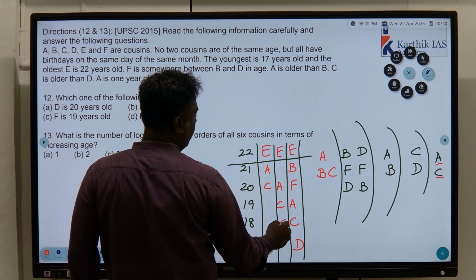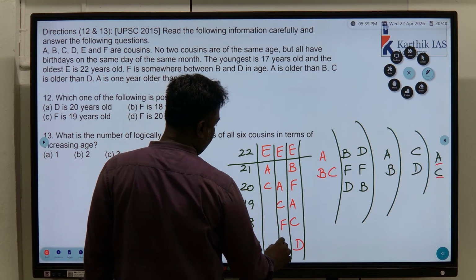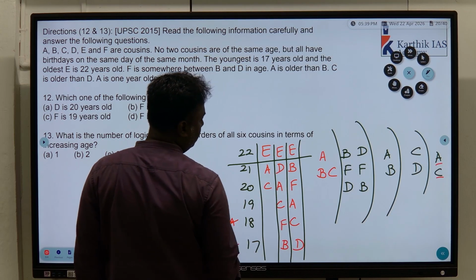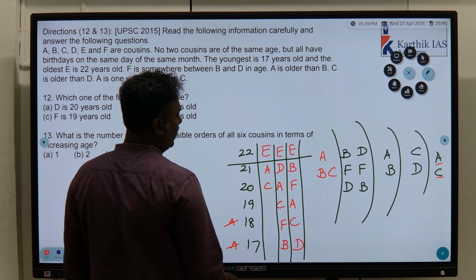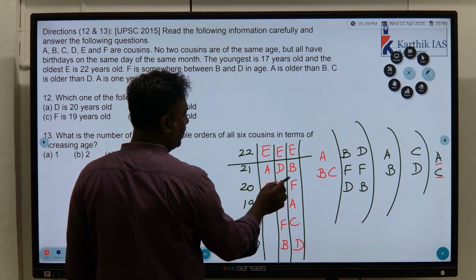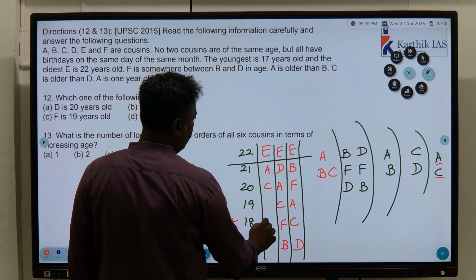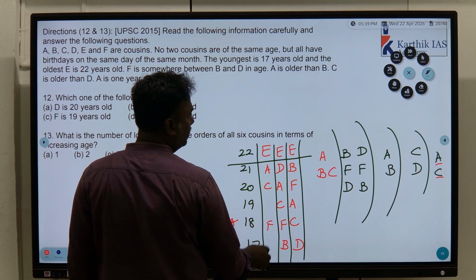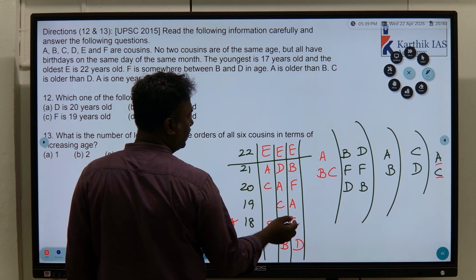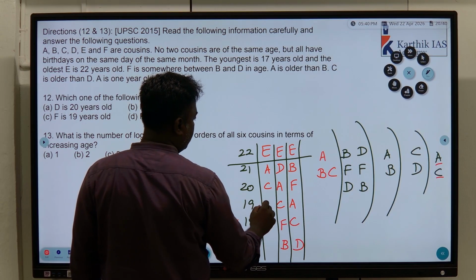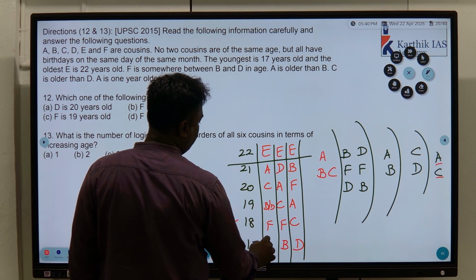So below A only B can come. So based on that, definitely we can fix B and D. F is between B and D. That is also confirmed. Below A only B, F, D. So F will come between B and D. It may be in any position, right? Yeah, no other condition. B and D.